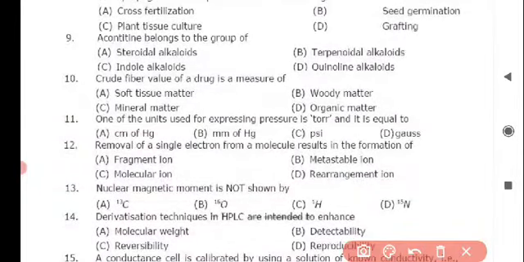Next question is aconitine belongs to the group of, and the correct answer is option B, terpenoidal alkaloids. Next question, crude fiber value of a drug is a measure of, and the correct answer is option C, mineral matter. Next question is one of the units used for expressing pressure is torr and it is equal to, and the correct answer is option B, mm of Hg.